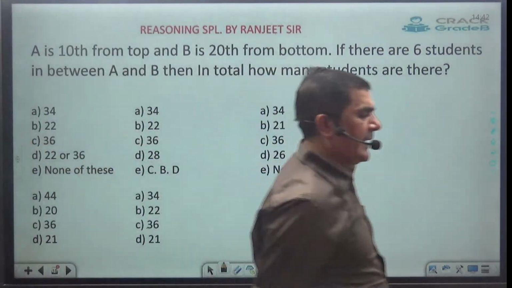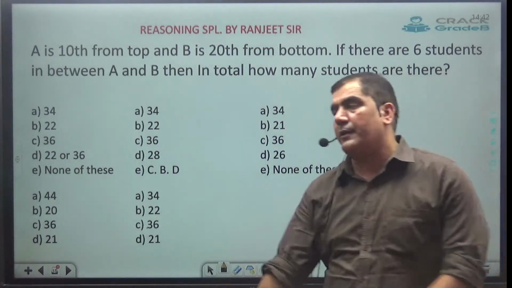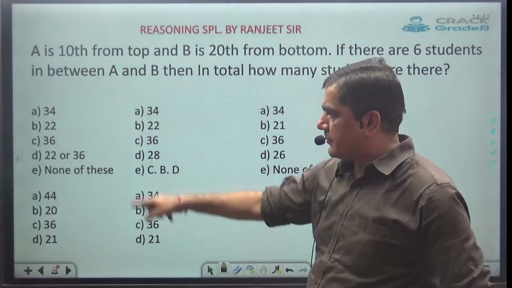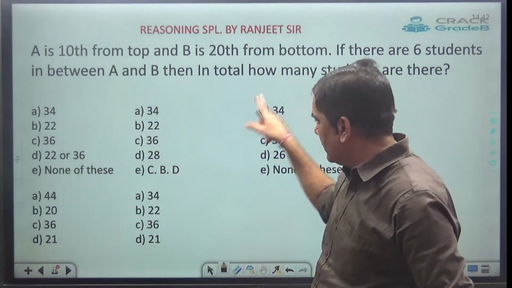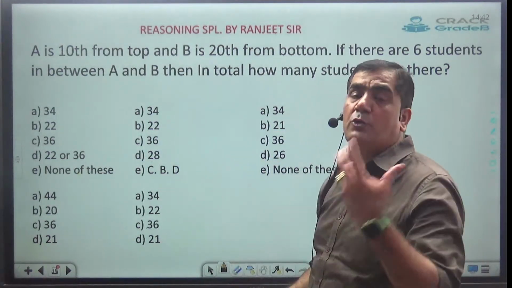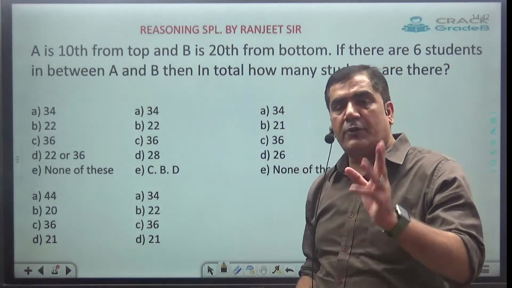Now let's understand the concept of how to mark the answer. For this problem, I have taken different multiple options. Option number 1 is these 5. Option number 2, option number 3, like this. So whenever any question comes, how to mark the answer if you got both answers from case 1 and case 2.